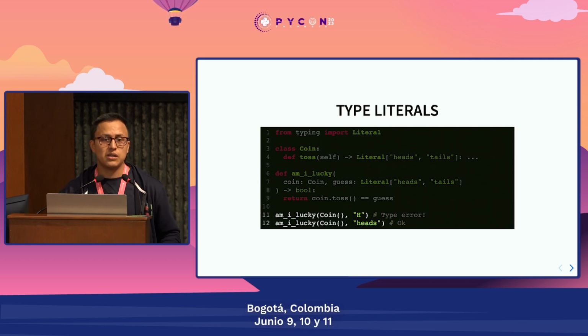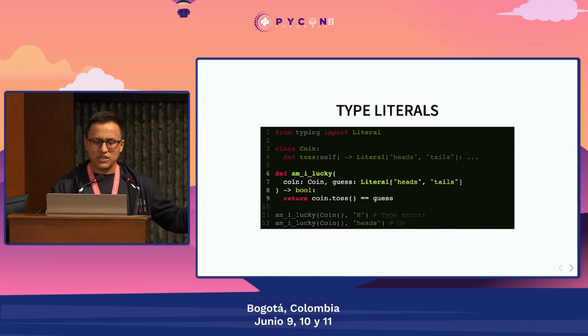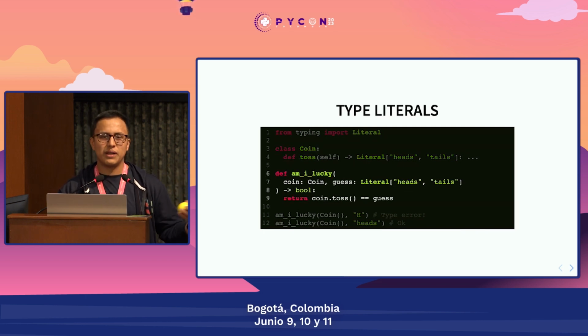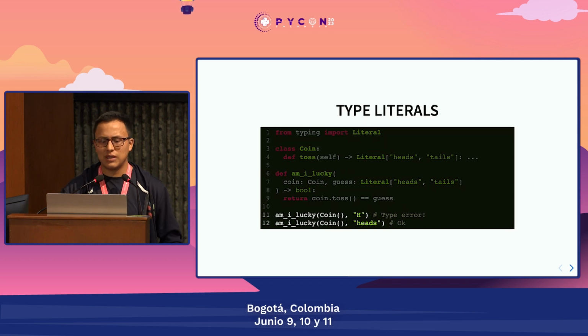And as you can see, this is very helpful to avoid typos, because typos can sometimes happen, and it would be really a pain in the neck if we execute the code and get an error later, just to fix something like a missing S. So type literals can be helpful for that. But as you can see, writing Literal square brackets and every option there is also annoying. How could we prevent that? Or what can we do in those cases?